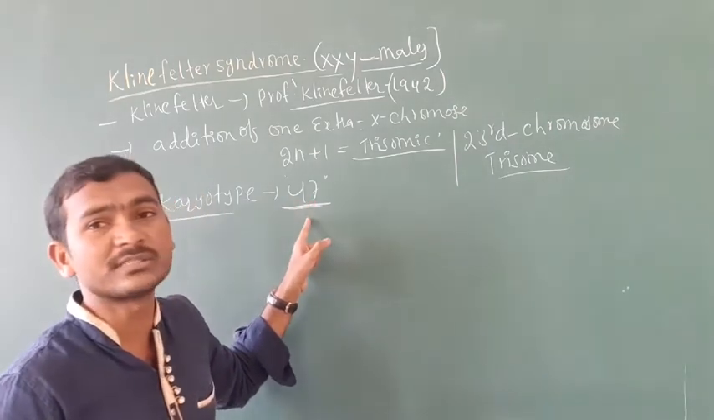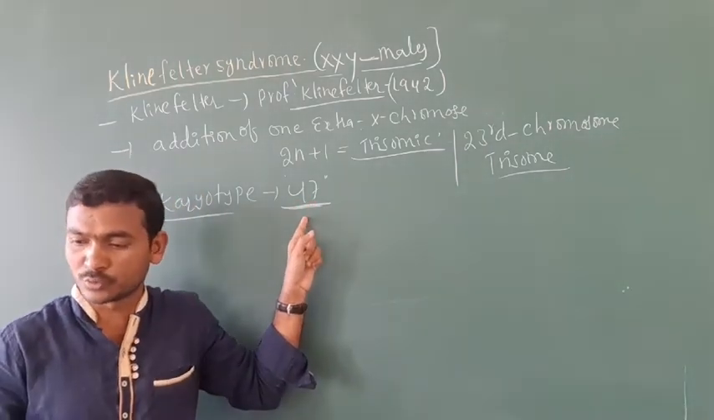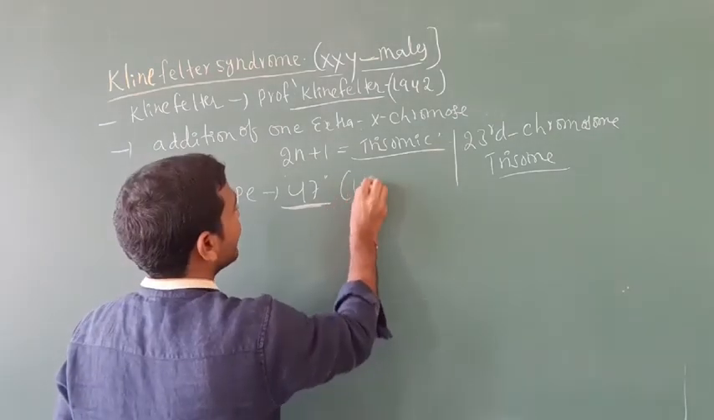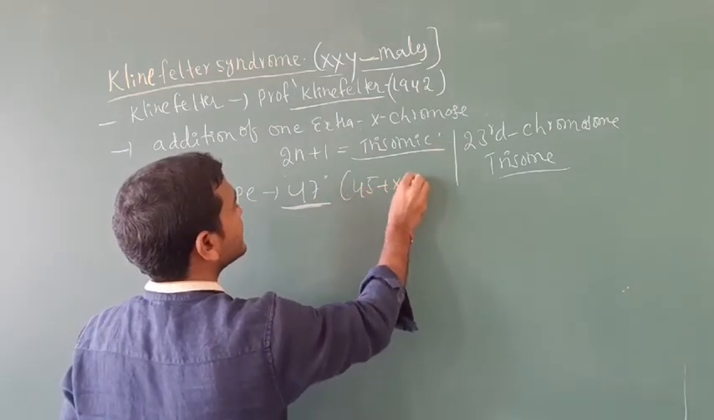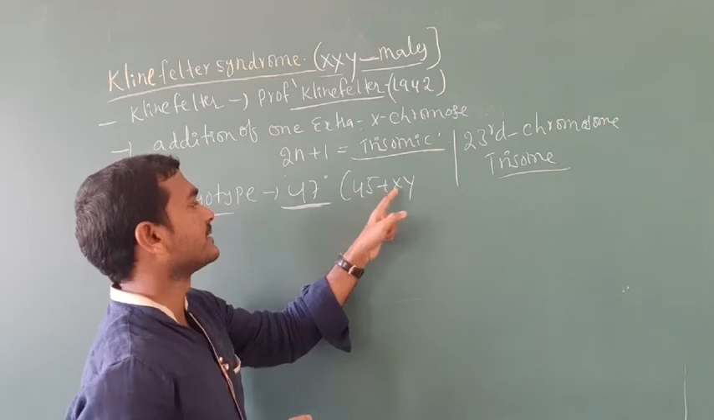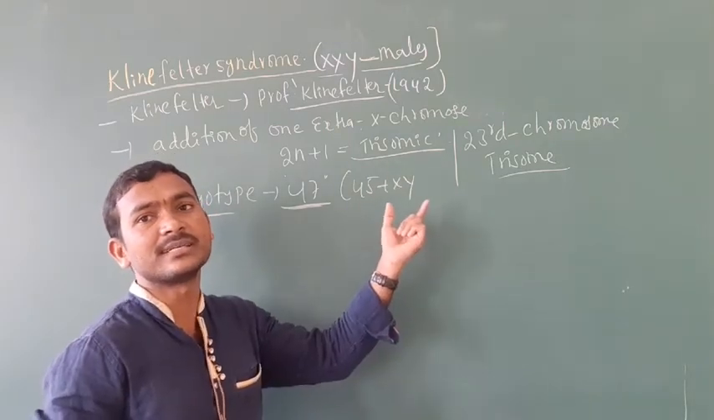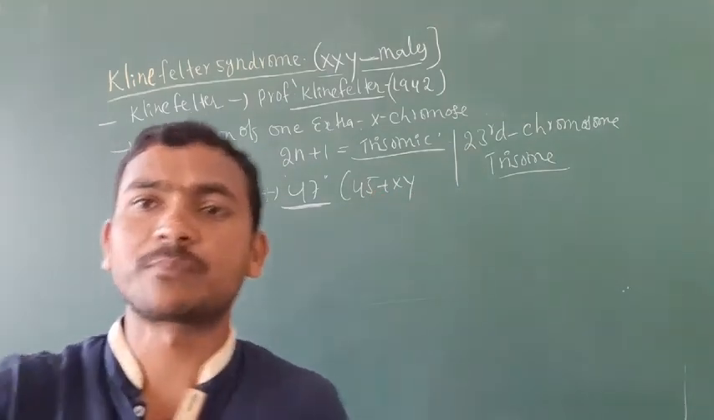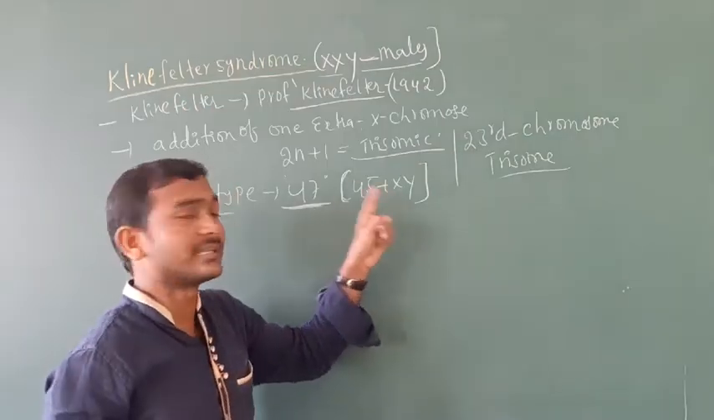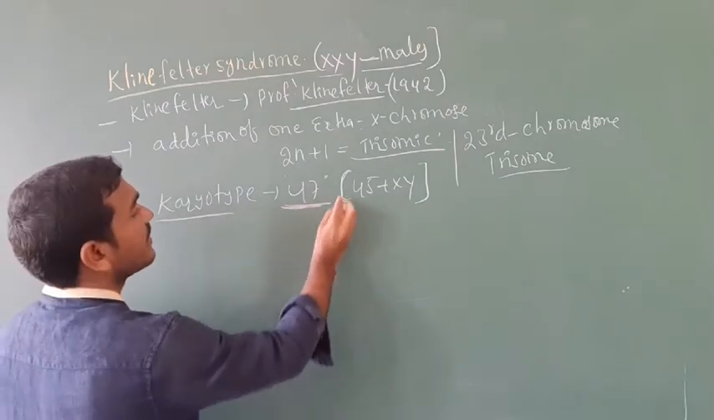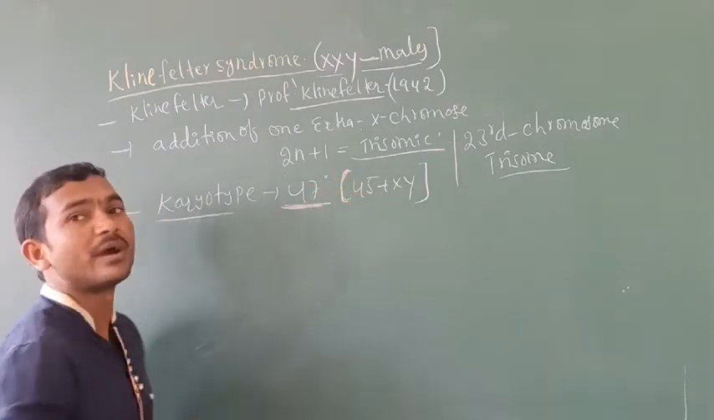Actually only 46 is there. Here one extra chromosome should be added, that means 45 plus XXY. Here 47 chromosomes are present in Klinefelter syndrome. They ask in the exam: what is the karyotype of the Klinefelter syndrome? It is 47, or 45 plus XXY.